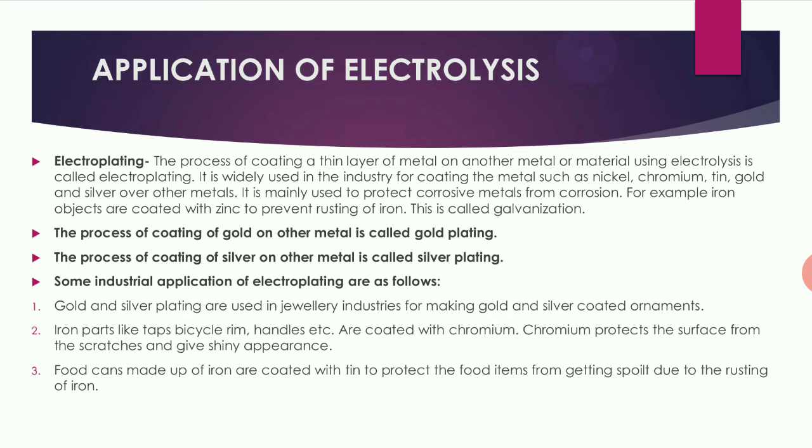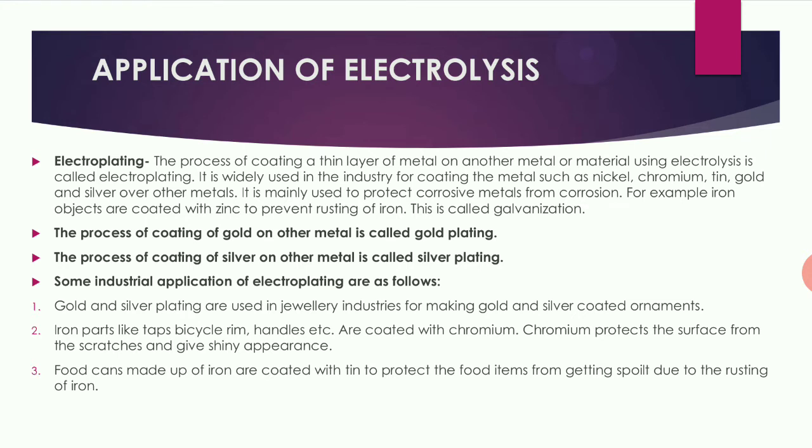This prevents the iron from rusting. So it is mainly used to protect the corrosive metal from corrosion. For example, iron objects are coated with zinc to prevent the rusting of iron. This process is called galvanization. Even gold plating and silver plating is also done.